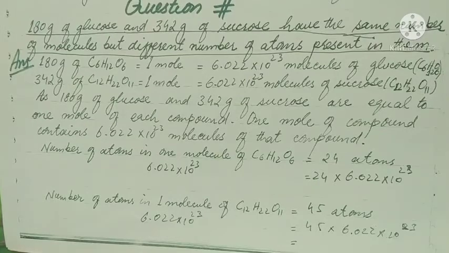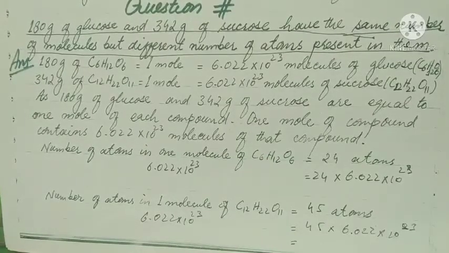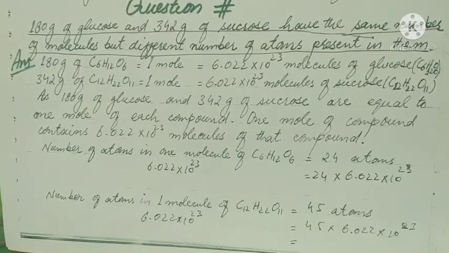C part of question number 9. 180 gram of glucose and 342 gram of sucrose have the same number of molecules but different number of atoms present in them. We have to justify this statement. Now 180 gram of glucose is equal to 1 mole, which contains 6.022 10 to the power 23 molecules of glucose, while 342 gram of sucrose is equal to 1 mole, which also contains 6.022 10 to the power 23 molecules of sucrose. As 180 gram of glucose and 342 gram of sucrose are equal to 1 mole of each compound, 1 mole of compound contains 6.022 10 to the power 23 molecules of that compound.